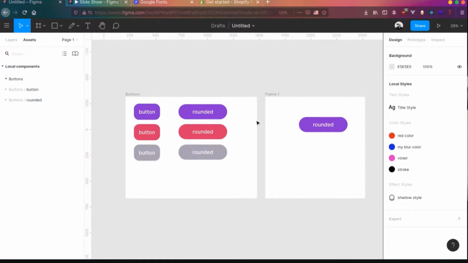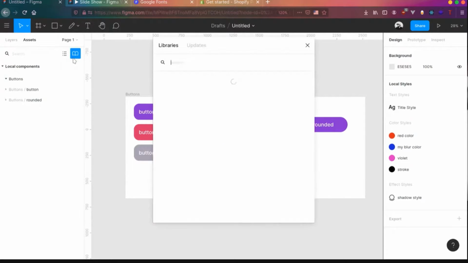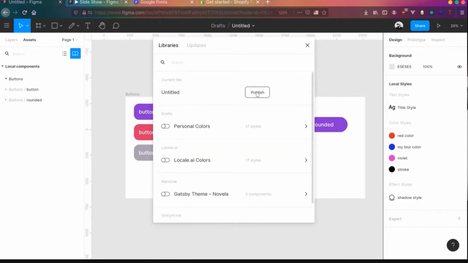So we won't be building a full-fledged design system, but as I showed you, I showed you how to create components and how your team members can duplicate that and have their own things. You have the styles over here and you have the components over here. Whenever you click on this team library, you can see one more option called publish. Here, this is the file name. You can click publish. If you publish this, whoever is in your team will be able to reuse it.